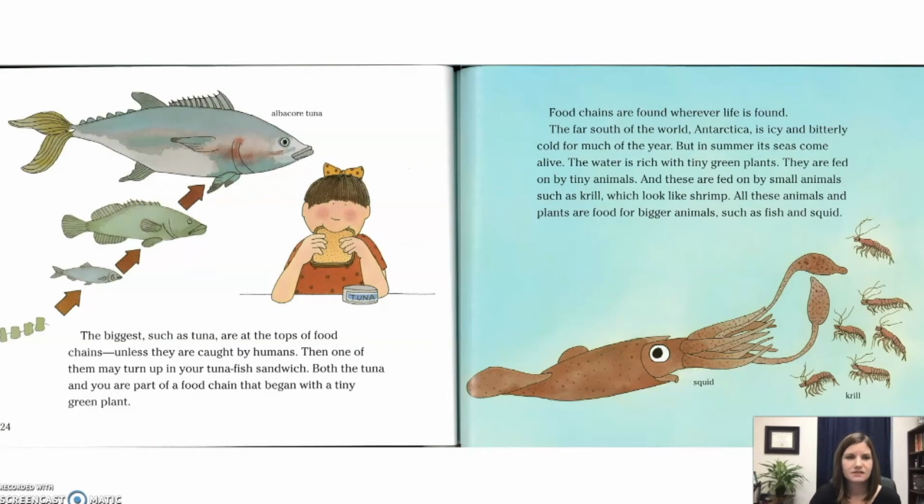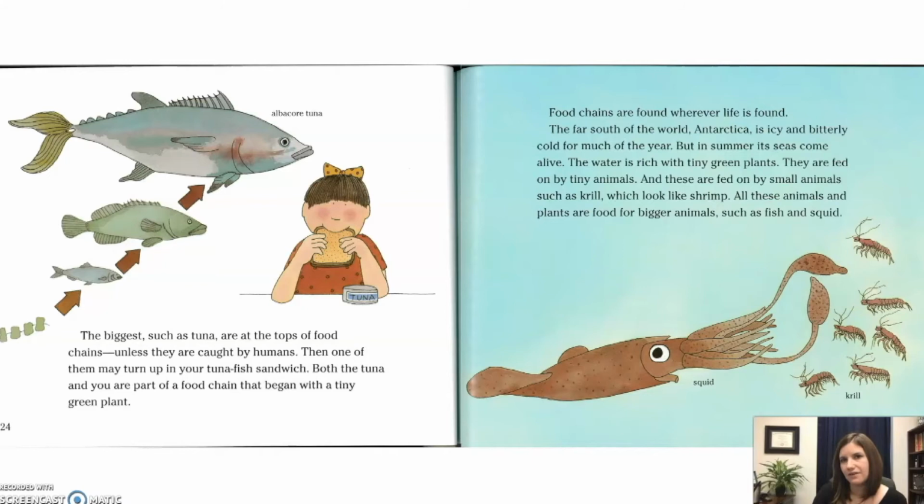The biggest, such as tuna, are at the top of the food chains, unless they are caught by humans. Then one of them may turn up in your tuna fish sandwich. Both the tuna and you are part of a food chain that began with a tiny green plant. Food chains are found wherever life is found.